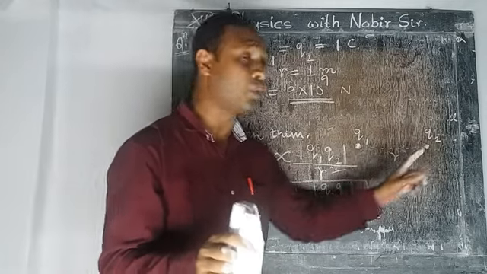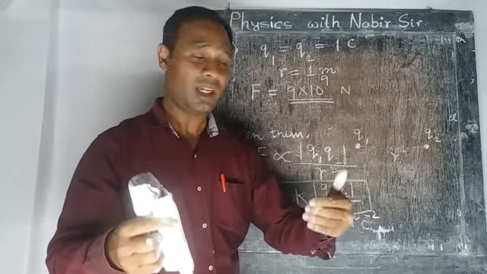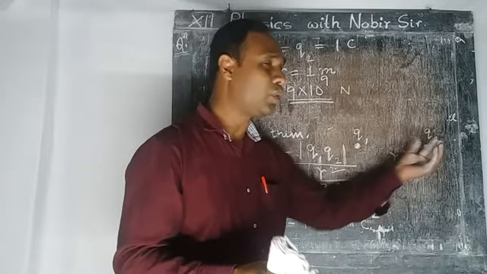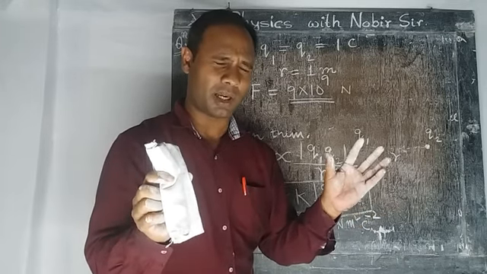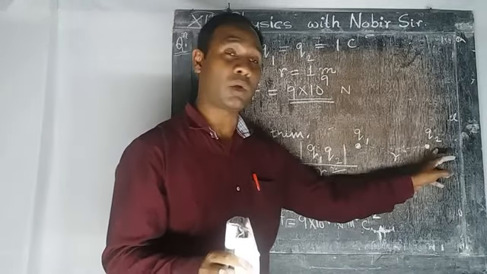Because Q1 and Q2 have the same magnitude and the same sign. Means if one is a positive charge, the other is also a positive charge.